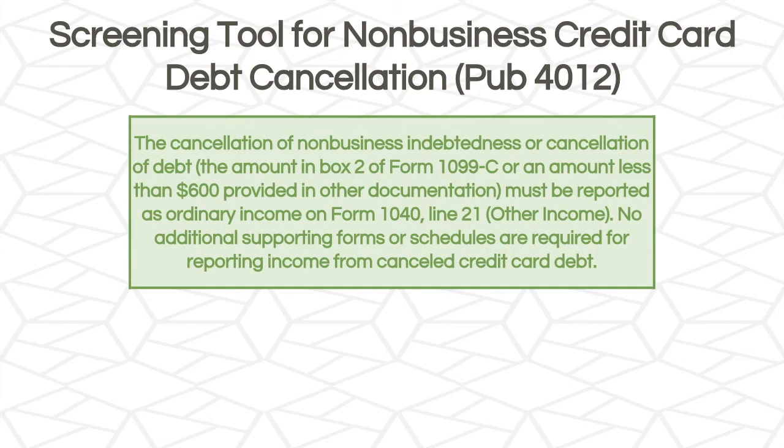The cancellation of non-business indebtedness, the amount in box 2 of Form 1099-C, or an amount less than $600 provided in other documentation, must be reported as ordinary income on Form 1040, line 21, other income. No additional supporting forms or schedules are required for reporting income from canceled credit card debt. So if we get all the way to this final step, then we're saying the return is not out of scope for us, and the canceled non-business credit card debt needs to be reported on Form 1040.